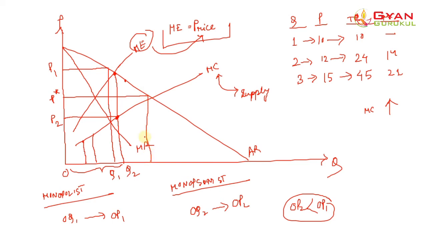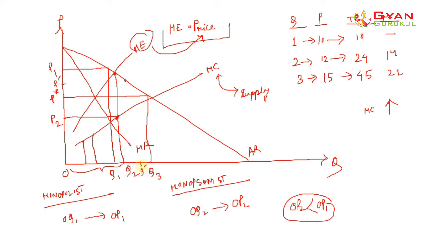Both are accepting the proposal that the monopolist will produce this much quantity, and the monopsonist would buy this much quantity at OP star price. Okay, or it may be another quantity and price combination, let's say OP dash, and similarly here OQ dash.